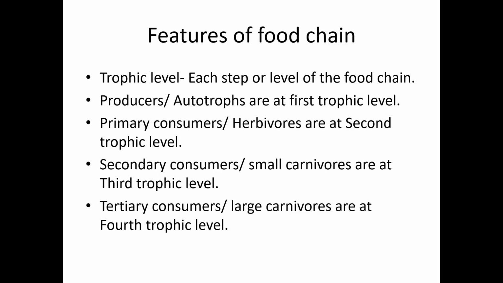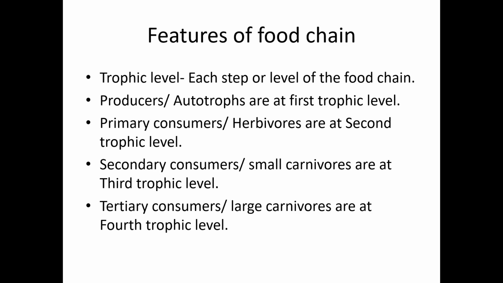Remember, producers will form the first trophic level in all food chains. In all food chains, the first trophic level will be producers or the green plants. Coming to the second trophic level, it includes the herbivores, or we also call them primary consumers.